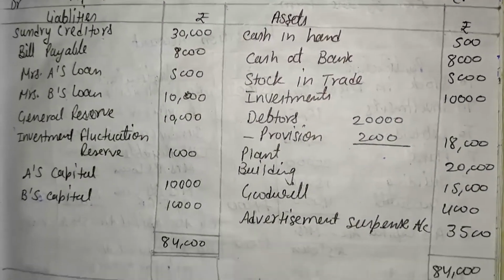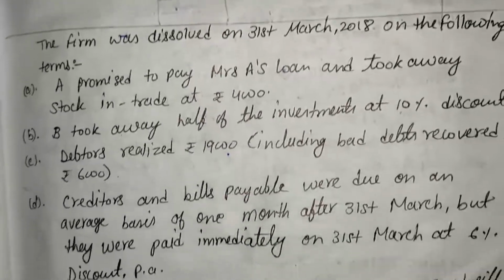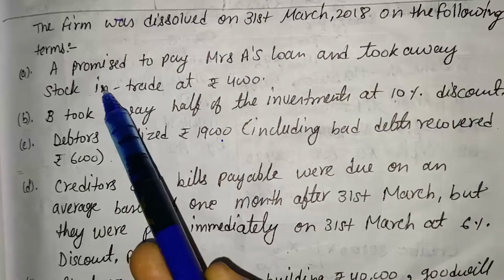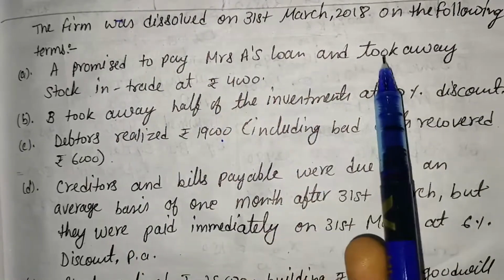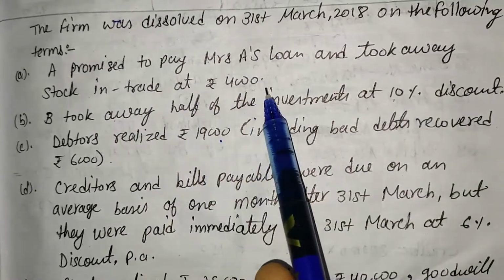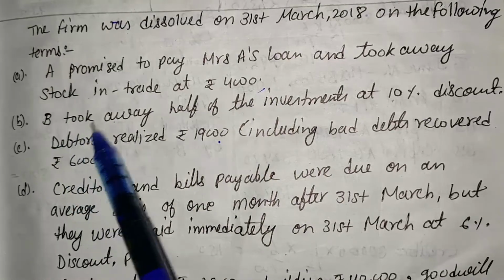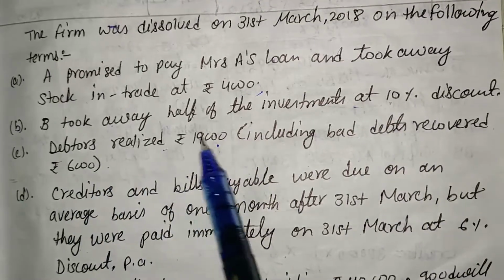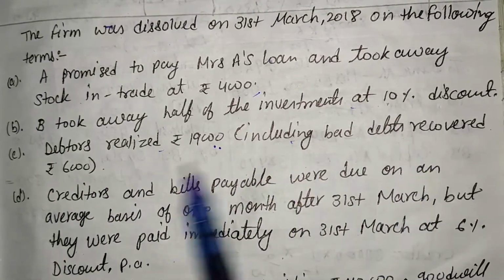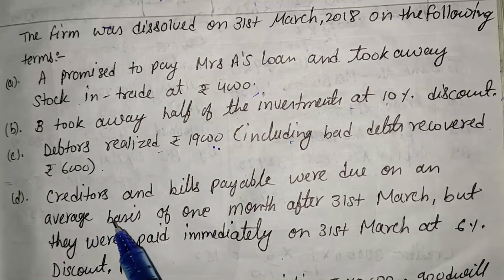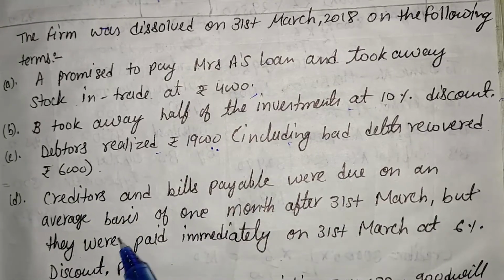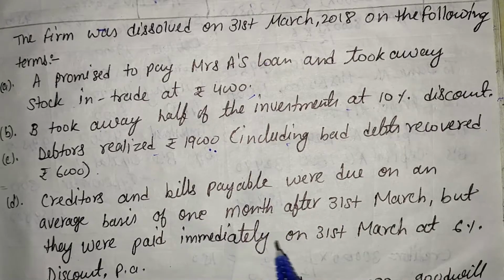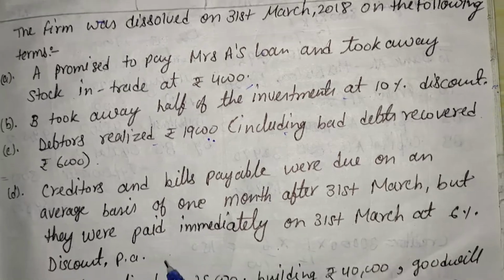Here some additional information is given, that the firm was dissolved on 31st March 2018 on the following terms. A promised to pay Mrs. A's loan and took away stock in trade at rupees 4,000. B took away half of the investment at 10% discount. Debtors released 19,000, including bad debts recovered, that is 6,000. Creditors and bills payable were due on the average basis of 1 month after 31st March, but they were paid immediately on 31st March at 6% discount.